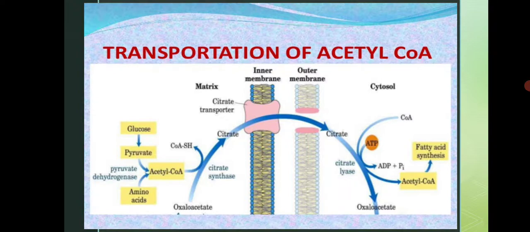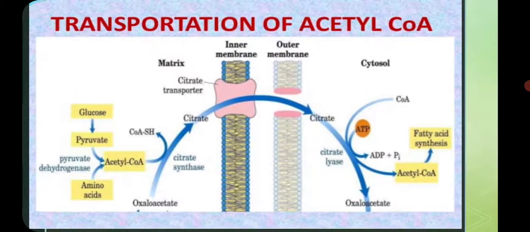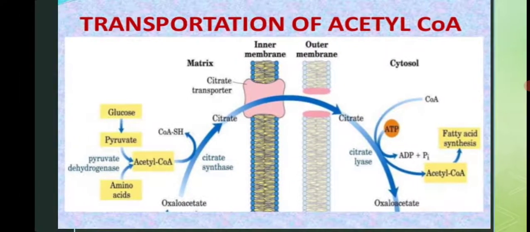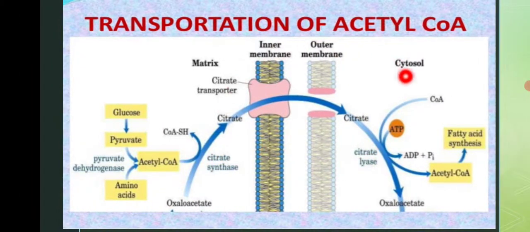This oxaloacetate further converts into the malate. Oxaloacetate further converts into malate by the enzyme called malate dehydrogenase. Then this malate is further converted into pyruvate, and again this pyruvate enters into the mitochondria. And then further pyruvate is converted back into the oxaloacetate. So this is a cyclic manner.